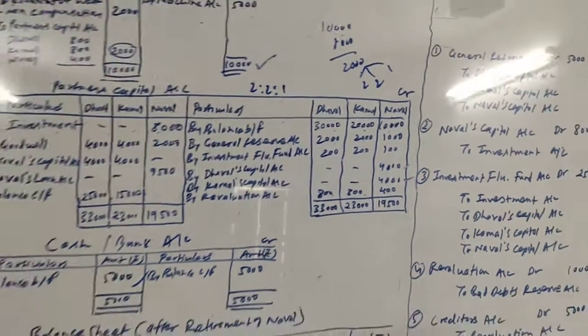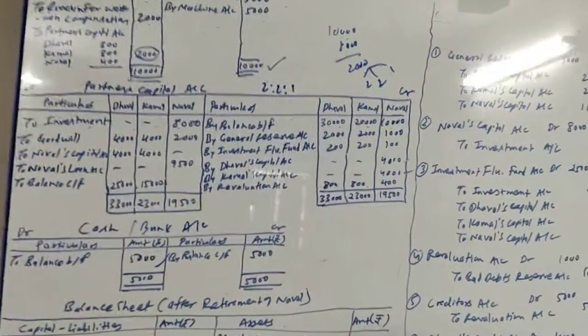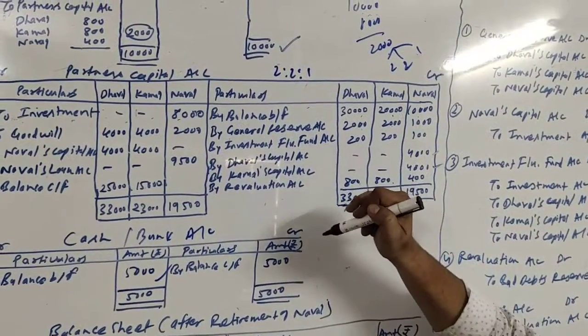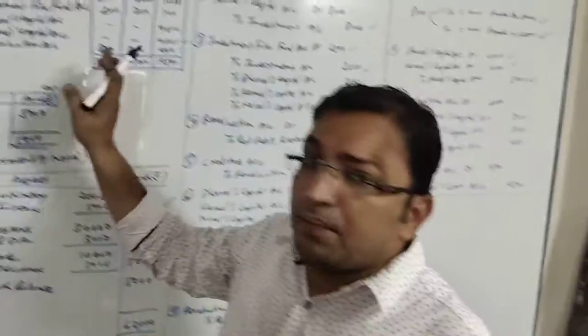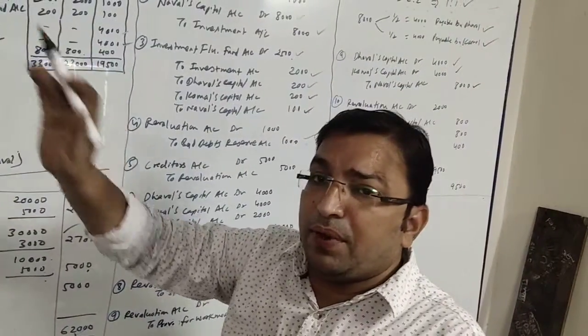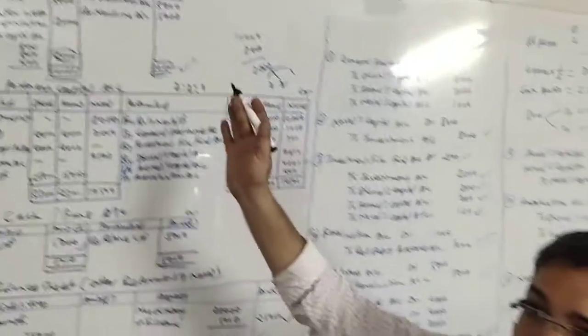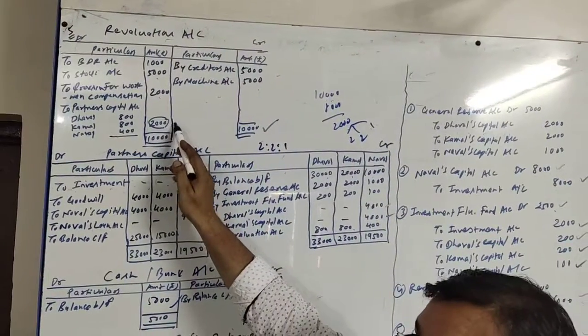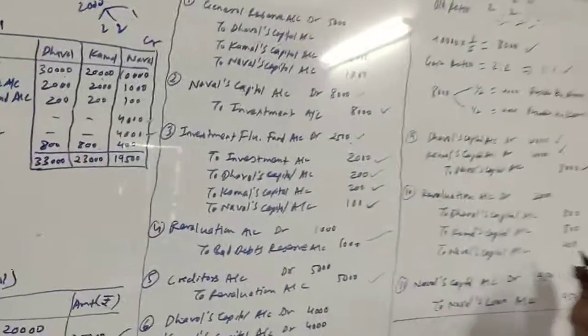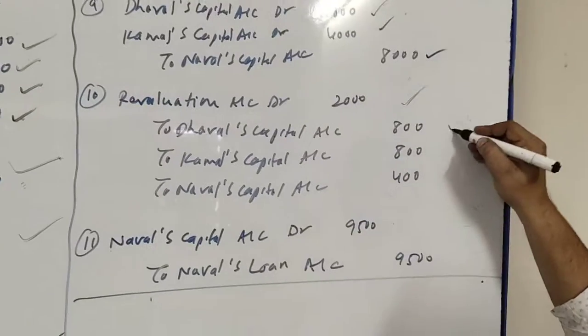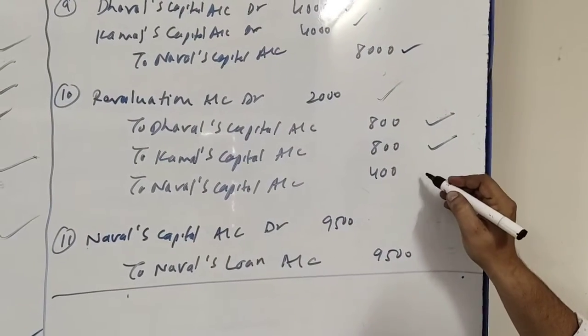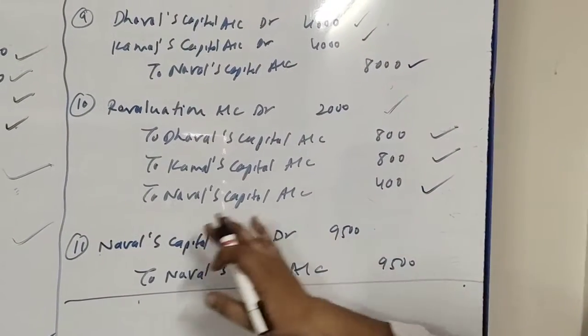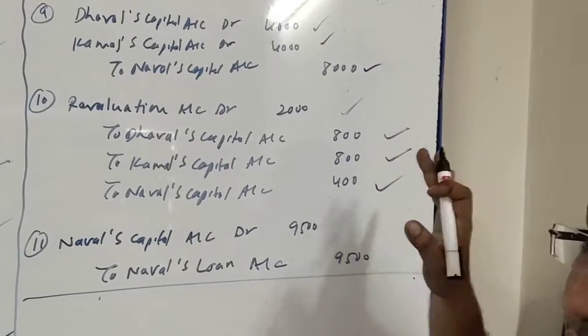Now it is the time to close capital account. But before closing capital account, we will be passing a journal entry for the profit we found, rupees 2,000. So the journal entry for the same is here. Revaluation account debit to Dhaval's capital account, to Kamal's capital account, to Naval's capital account, being profit on revaluation distributed among old partners in old ratio.